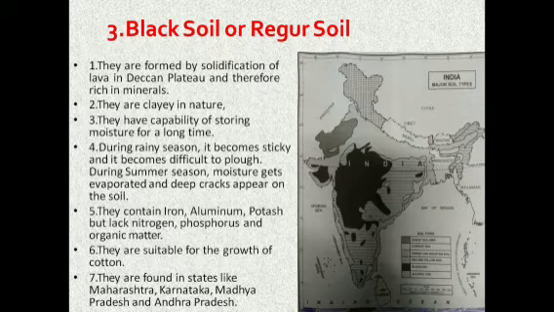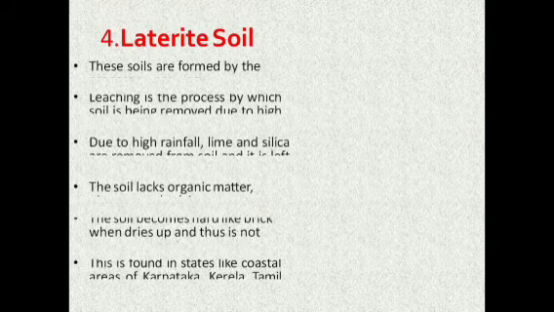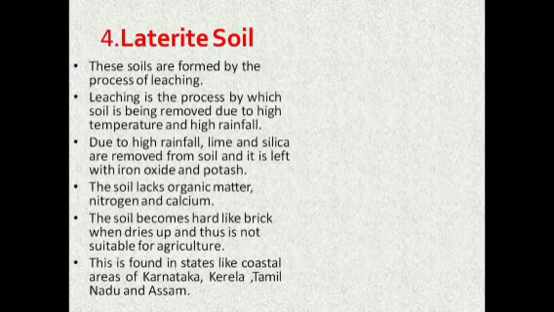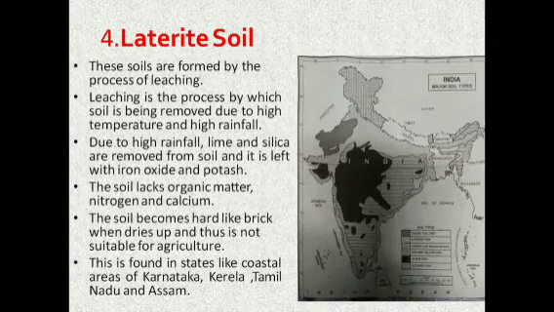Now dear students, let's move forward to laterite soil. These soils are formed by the process of leaching. Leaching is the process by which nutrients are removed from the soil due to high temperature and high rainfall.